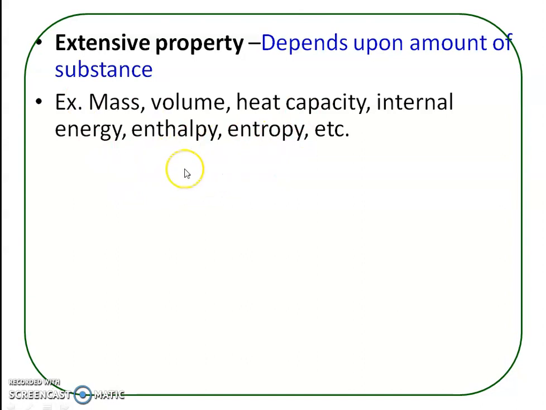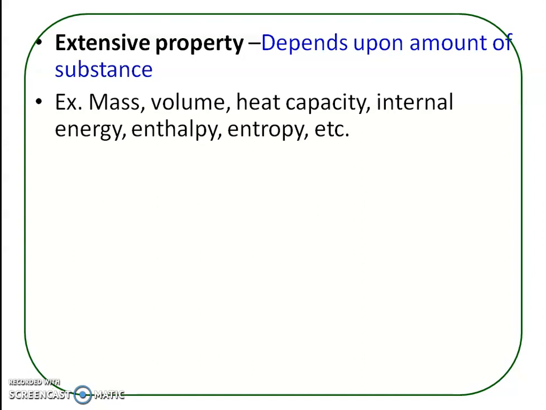All these depend upon the amount of substance present in the system. For example, how is volume an extensive property? Volume depends upon the amount of a substance. Consider hydrogen. If there is 2 gram hydrogen, that is 1 mole of hydrogen gas at NTP, then it occupies 22.4 liter volume.